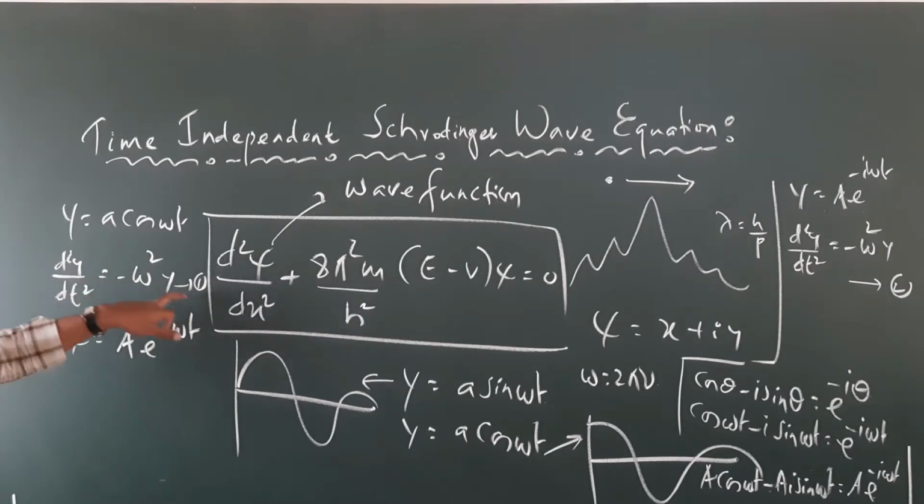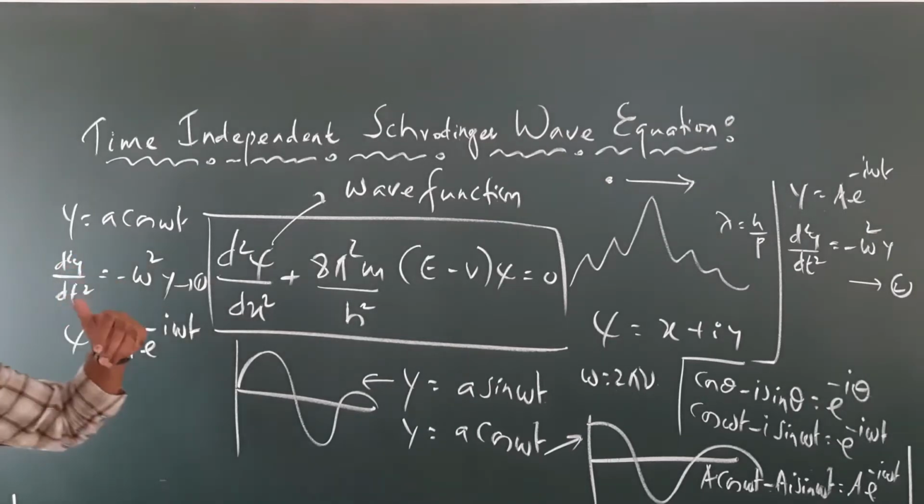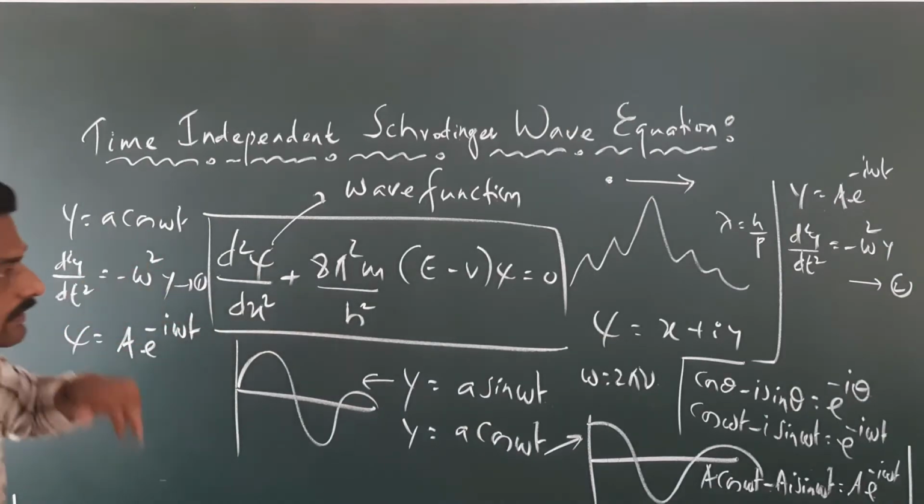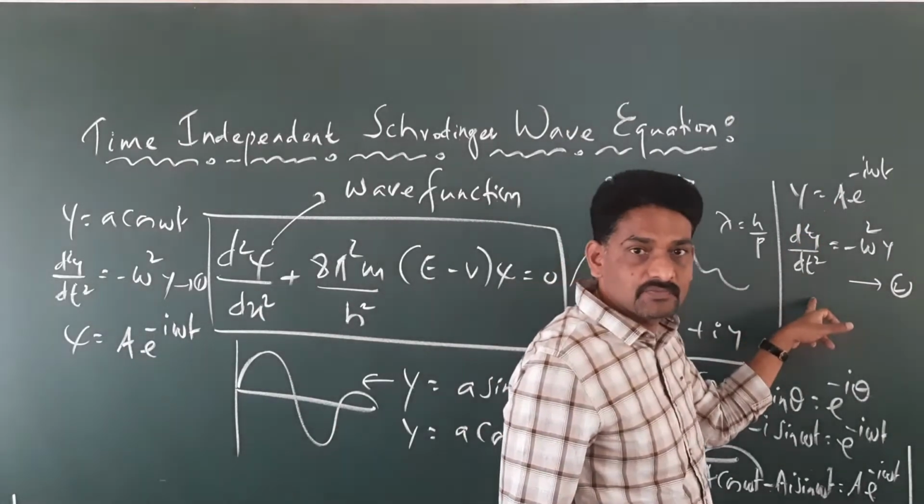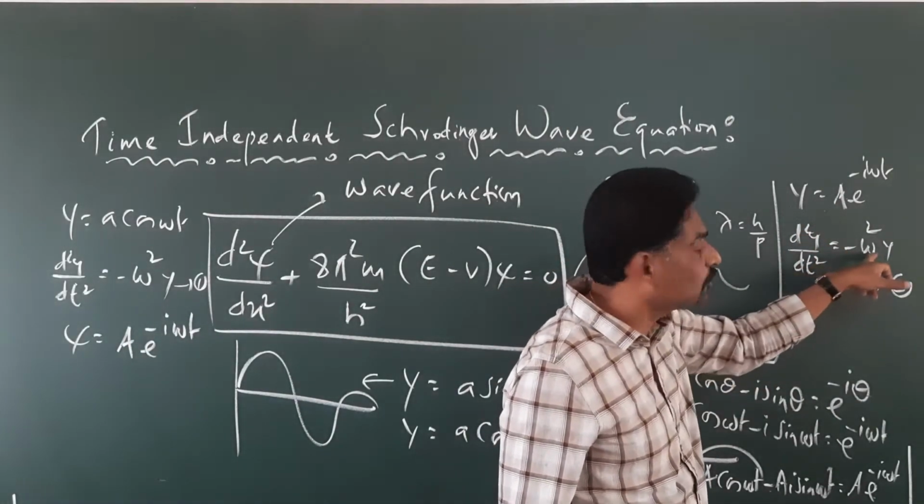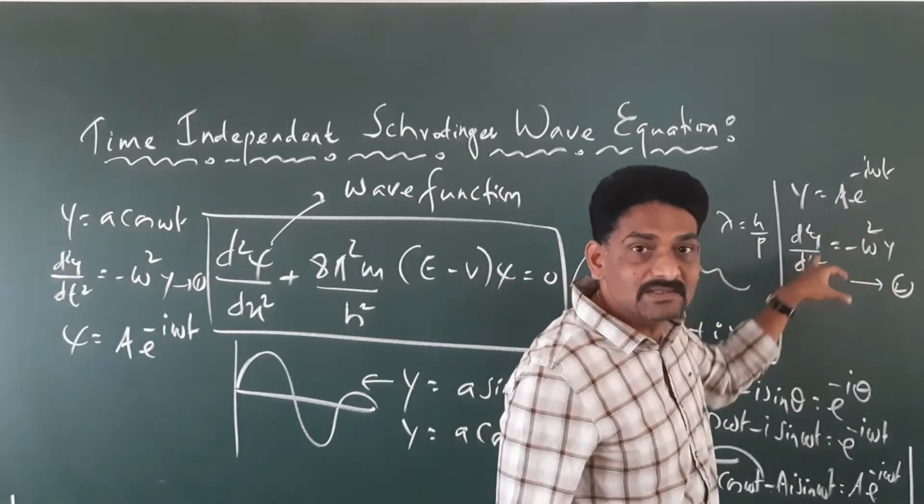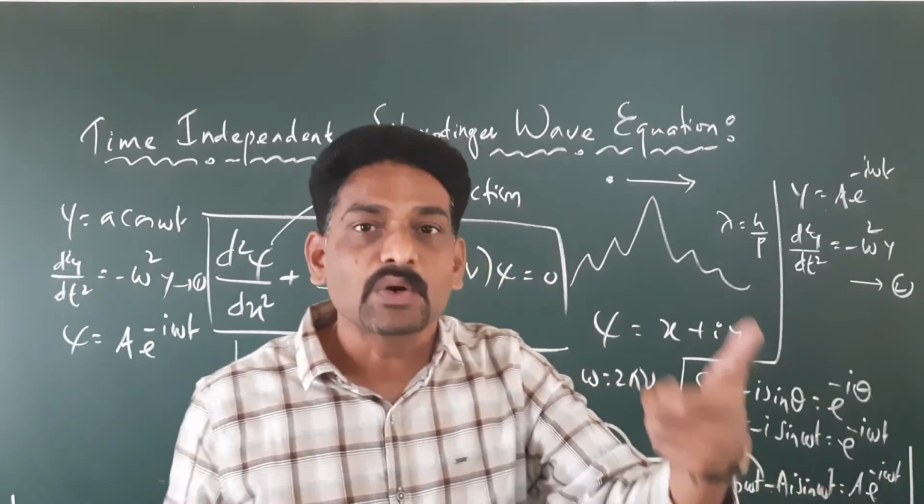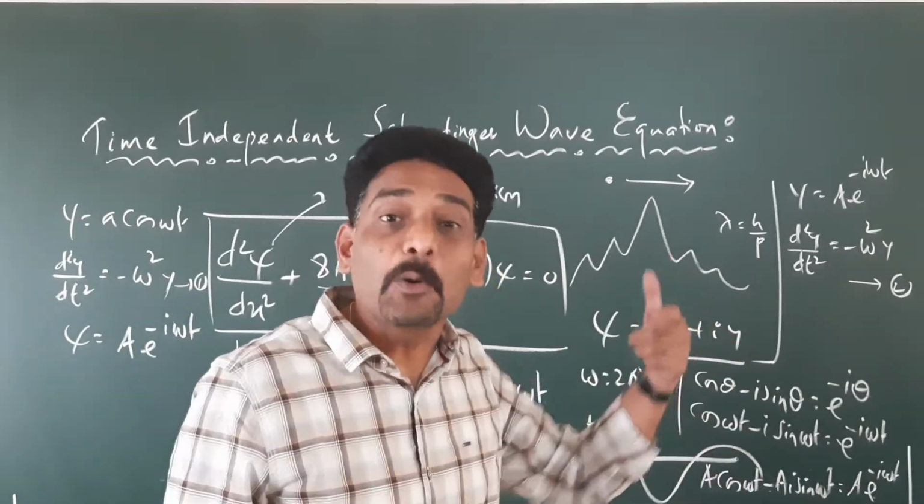Minus omega square y. What is this? This is the second order differential equation which represents the motion of the wave, which is basically a cos wave. Right? Then if you look at this equation, d square y by dt square equals minus omega square y. What is this? This is again the equation of a wave, in terms of complex notation.